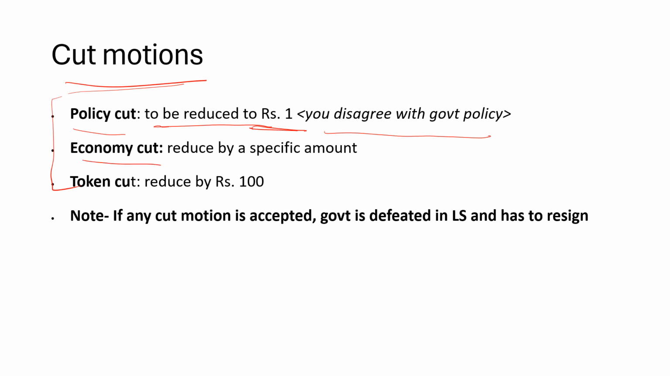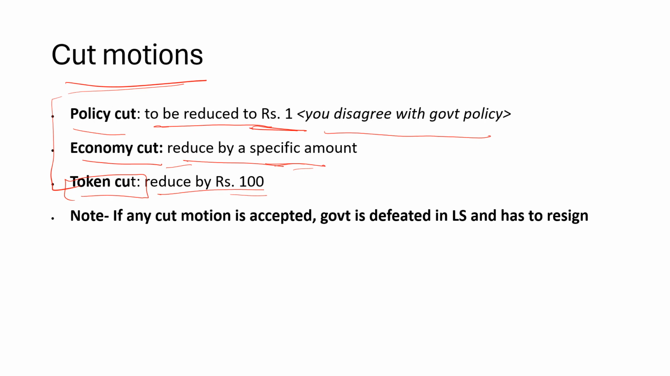In the case of economic cut, it's moved by the members when they agree with the policy, but they feel the amount allocated for it is very high. Like for NREGA, some amount is allocated, or for some infrastructure area, they would say reduce by 10,000 crores, 5,000 crores extra. This is called an economic cut motion. In the case of a token cut motion, a motion is passed to reduce it by rupees 100. This is just to show the dissatisfaction or disagreement of the members of the house towards the government.